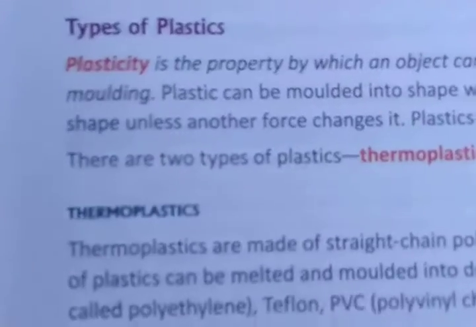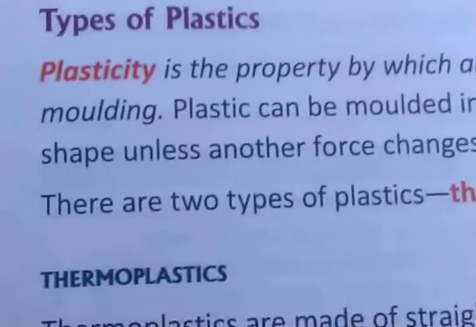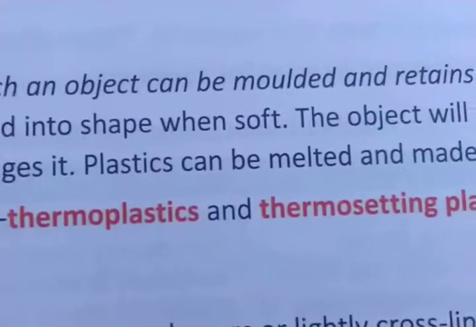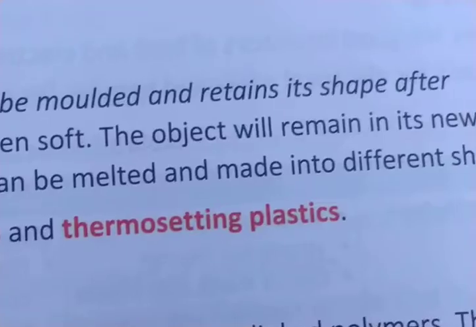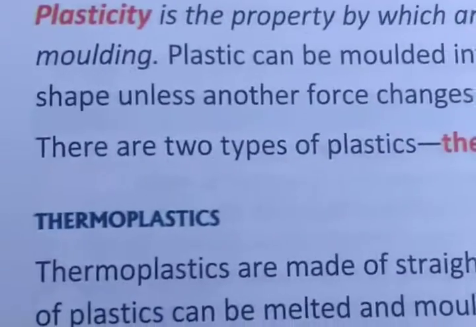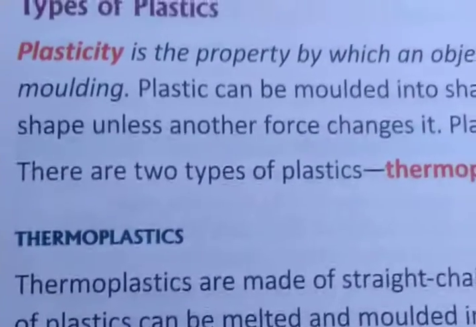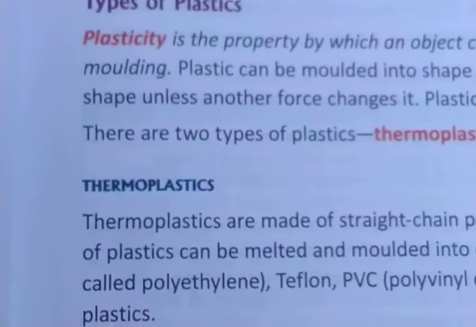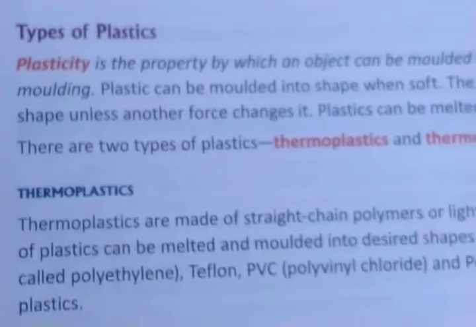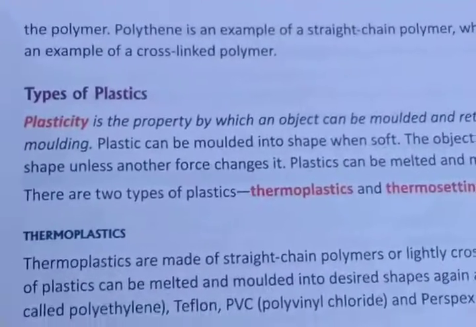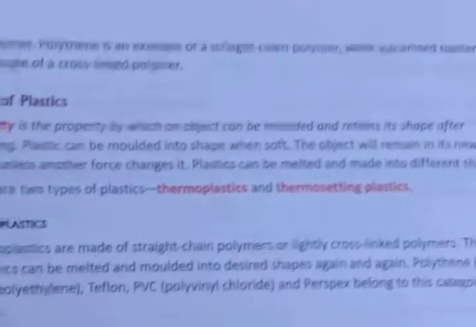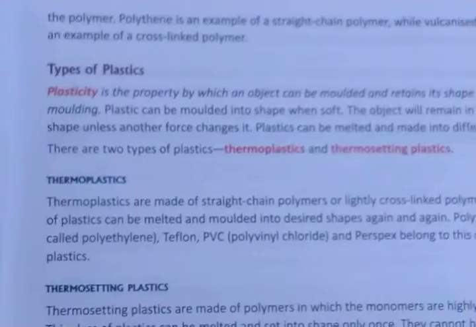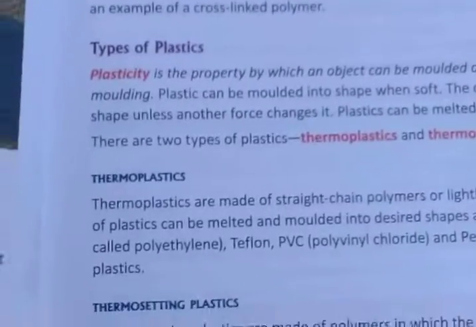Molded means it can be given a different shape. So it can retain its shape after molding, just as it is bent.